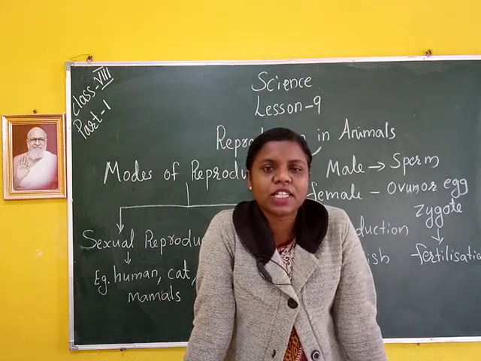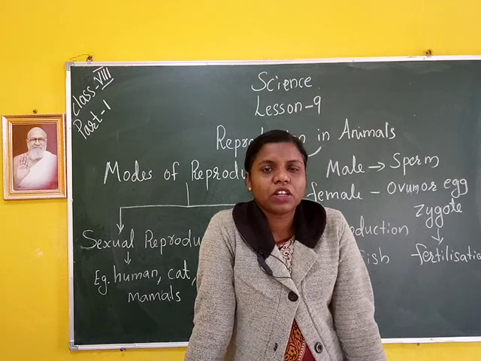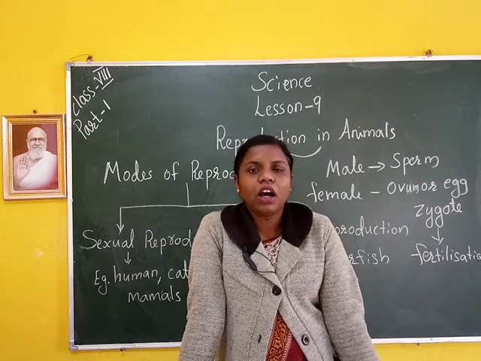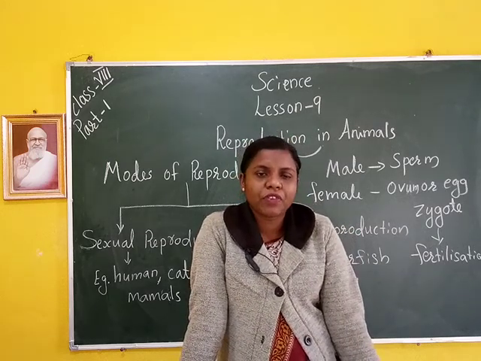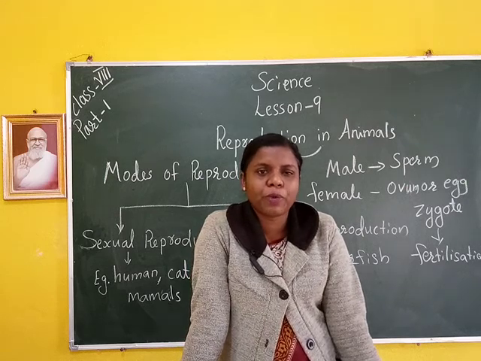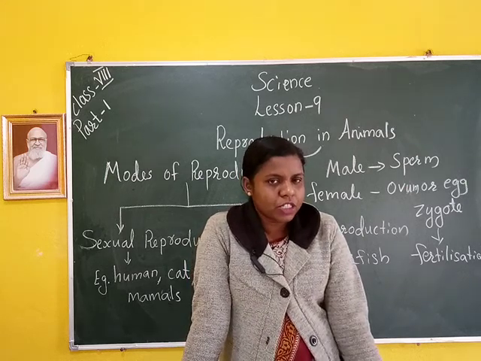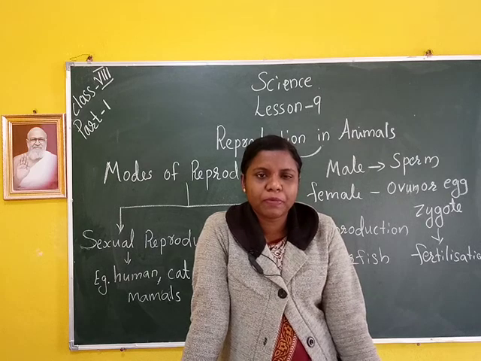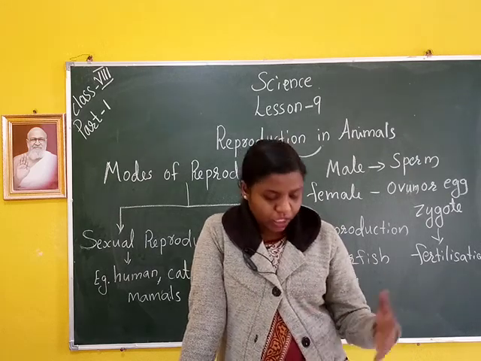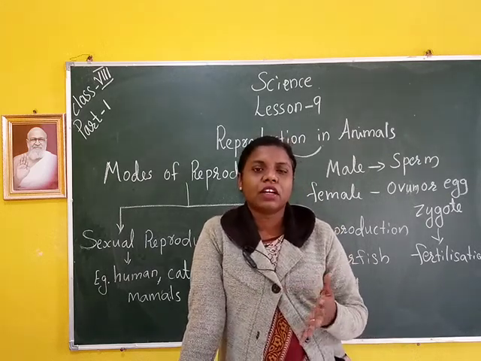What is the meaning of sexual reproduction? Sexual reproduction means one male and one female join to form another individual.